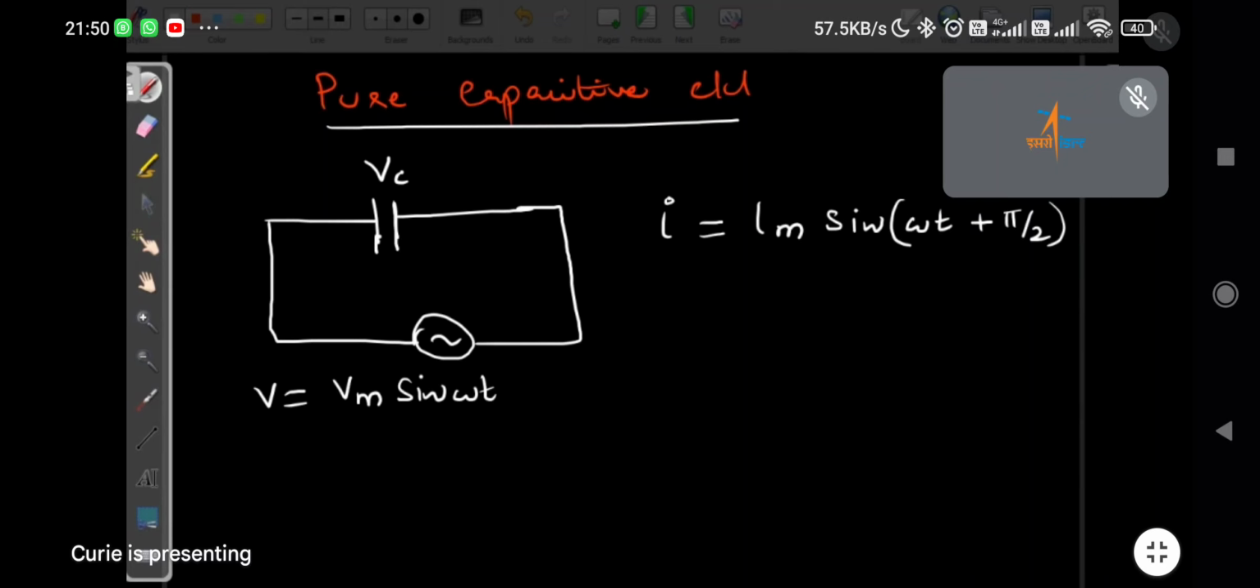What happened? Hello, Lakshmi. Tell me how the voltage and current phases are related. 180 degree. Why? How do you say 180 degree?